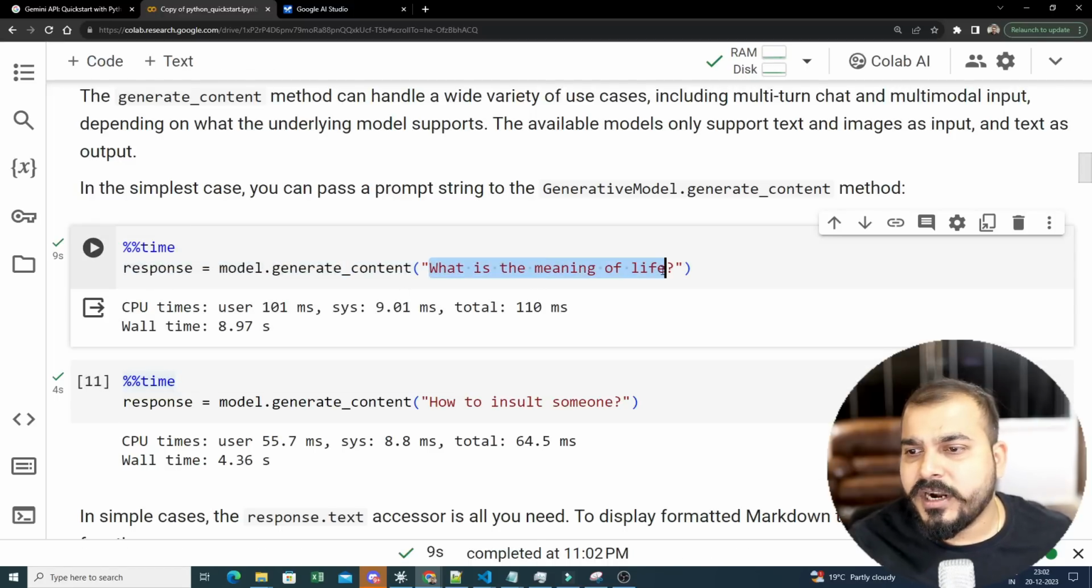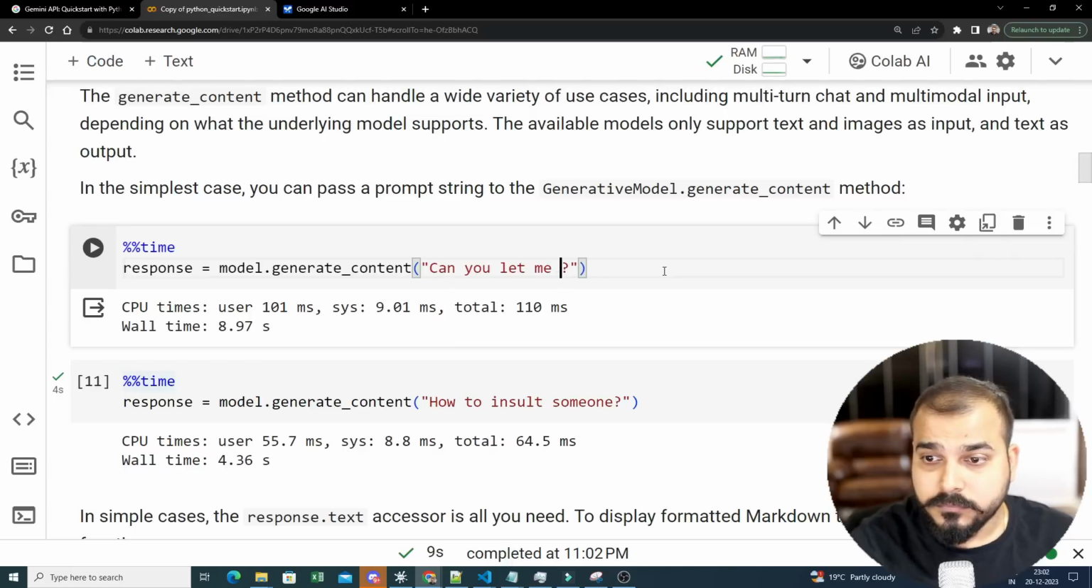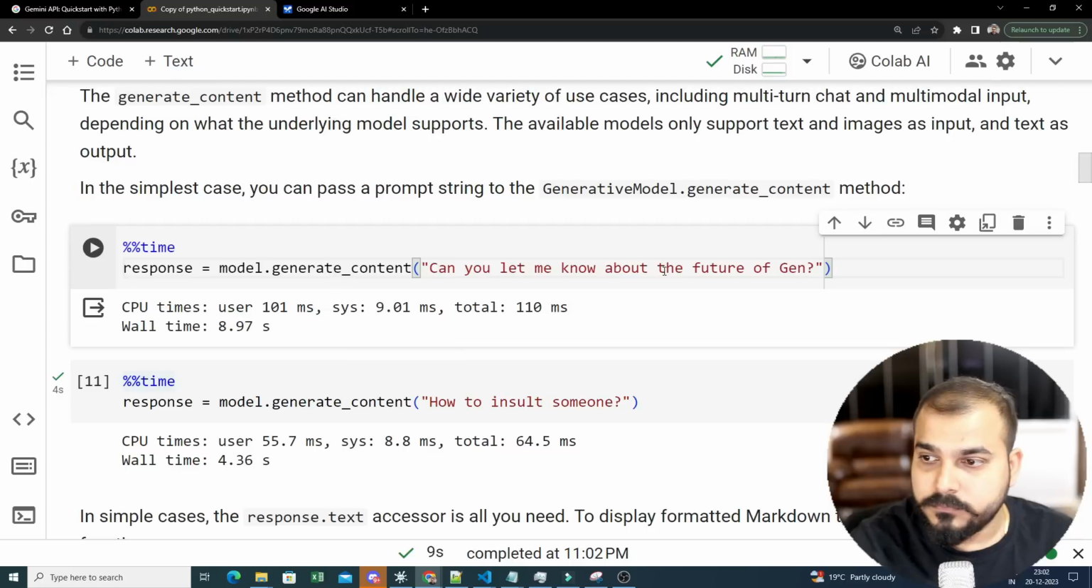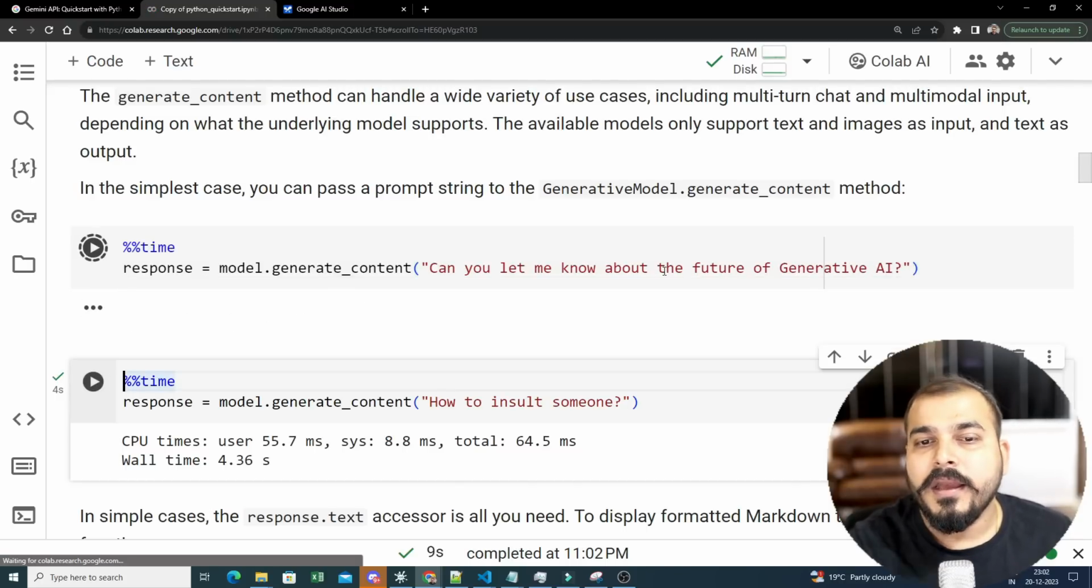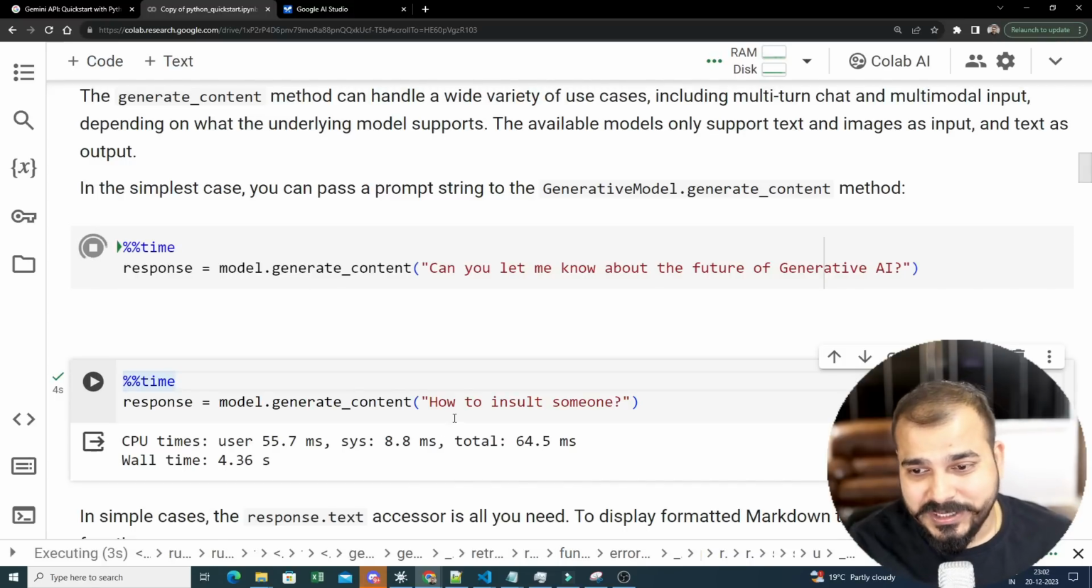I'll just go ahead and ask a different question. Can you let me know about the future of generative AI? Okay, so I'm asking this specific question. Now let's see. I'm now executing this. Now it should definitely give me some kind of response.